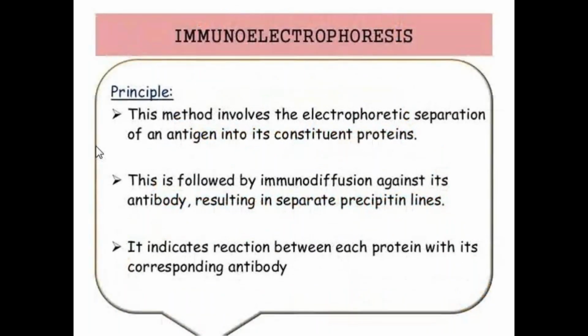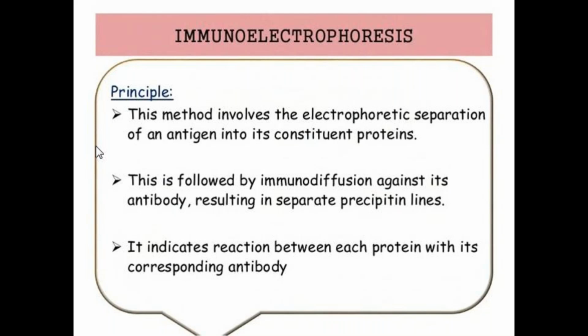immunoelectrophoresis. Already you know about electrophoresis, the separation of particles, proteins or immune complexes based on charge. Here, immunoelectrophoresis involves the electrophoretic separation of antigen into its constituent proteins. Normally antigens are proteins.